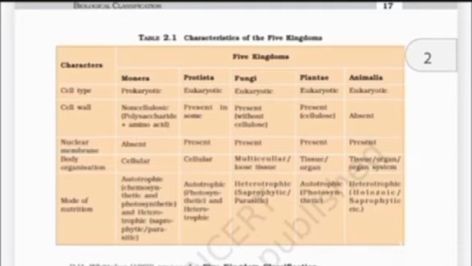Body organization: cellular in Monera and Protista, and multicellular or loose tissue in fungi, tissue or organ in Plantae, and tissue, organ, or organ system in Animalia. Mode of nutrition: autotrophic, chemosynthetic, and photosynthetic, and heterotrophic, saprophytic, and parasitic in Monera; autotrophic, photosynthetic, and heterotrophic in Protista; heterotrophic, saprophytic or parasitic in fungi; autotrophic, photosynthetic in Plantae; and heterotrophic, holozoic or saprophytic in Animalia.